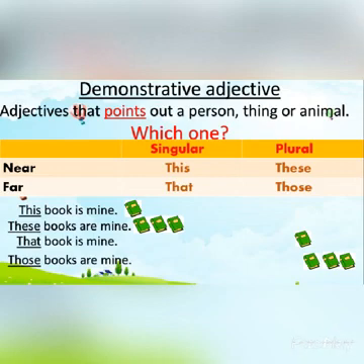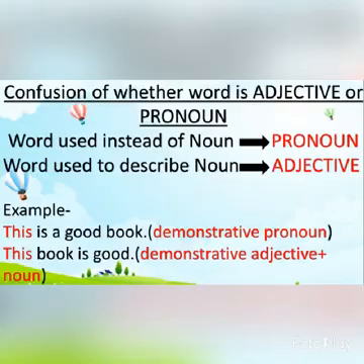Next one is that. When something is far from us and it is singular in number, that time we use the demonstrative adjective that, like, that book is mine. And the last one is those. We use those when something is far from us and it is plural in number. You can see 3 books I have shown there. So what will we write? Those books are mine.